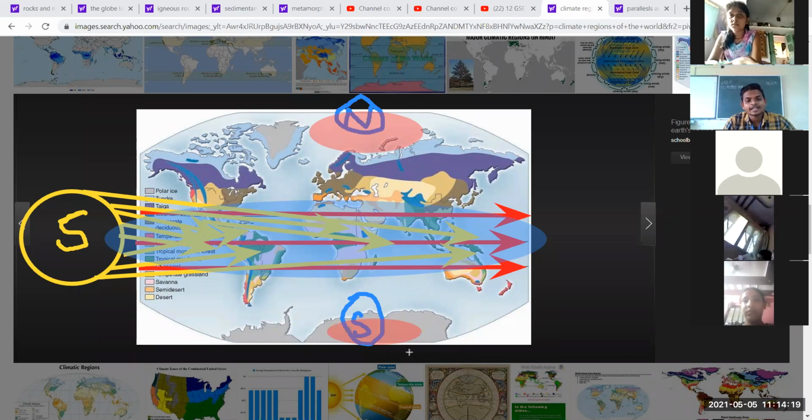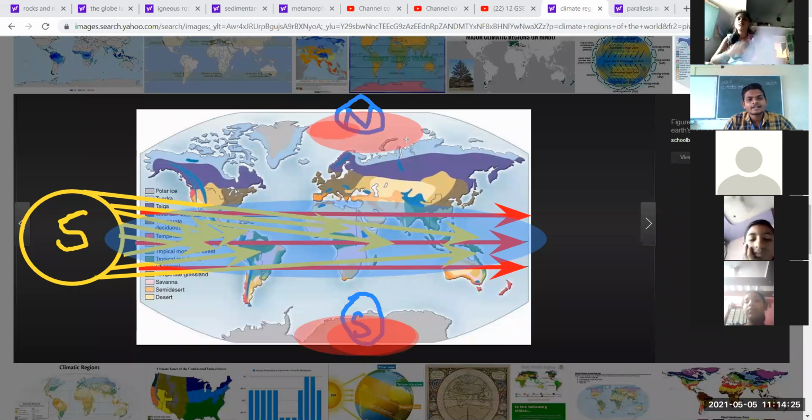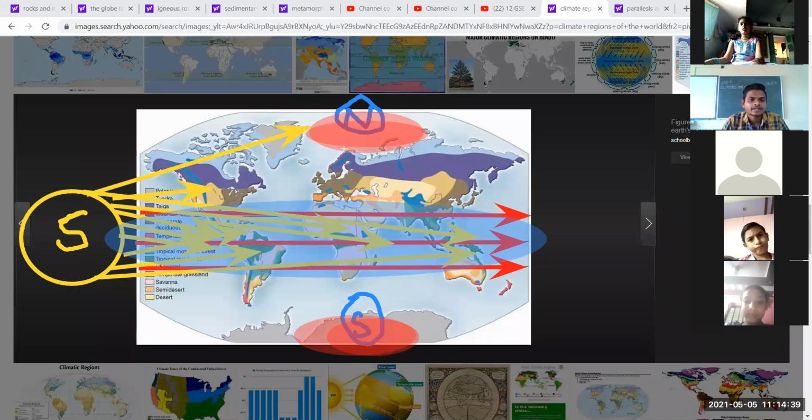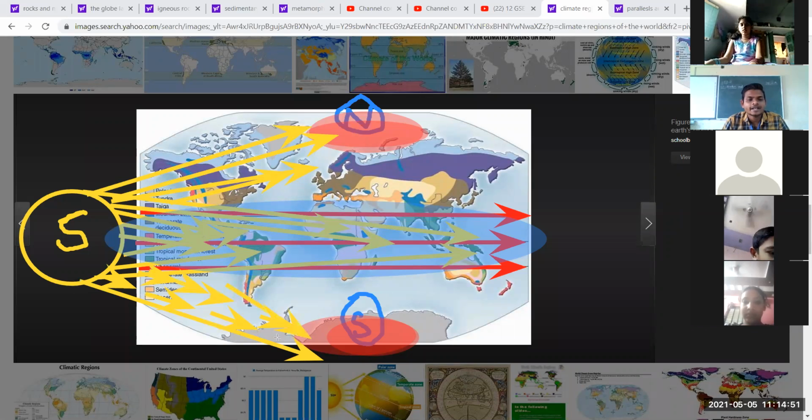North Pole, and this one is the South Pole. This area receives less sunlight from the sun because it is totally slanting, which I am going to draw. Slanting. Okay, slanting. These areas receive less sunlight. That's why they remain very cold here.